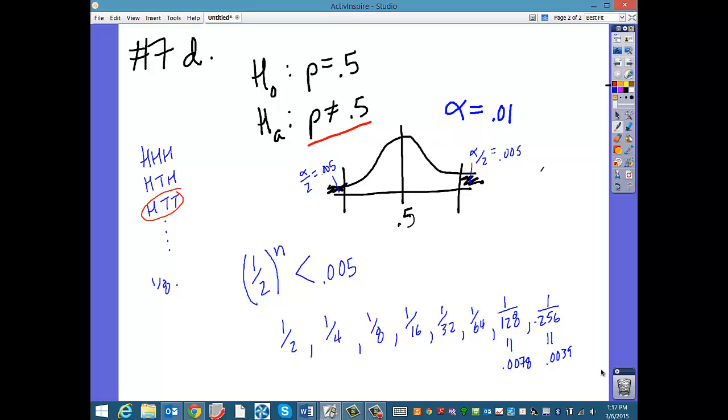And by the way, you might recall from algebra how to solve this equation directly. You take the log base 1/2 of 0.005, and you'd get 7.64, which, according to this, has to be less than the number of trials. Therefore, the number of trials is at least 8 to achieve a power of 1/2 that is less than 0.005. And that is 7D.